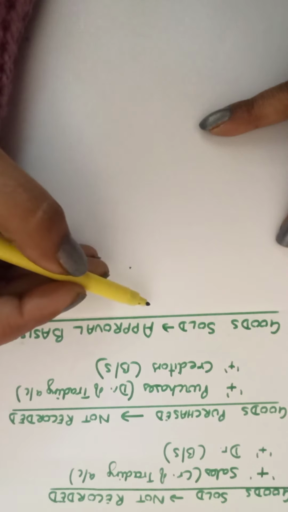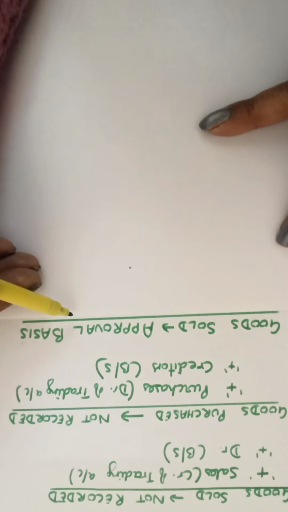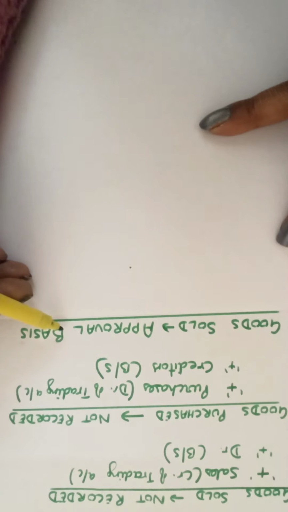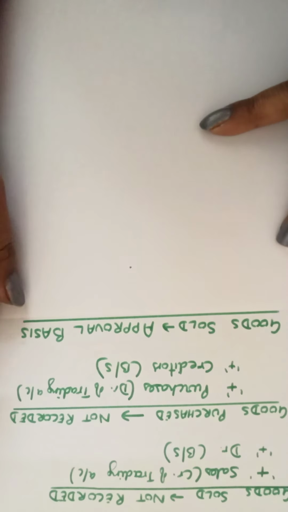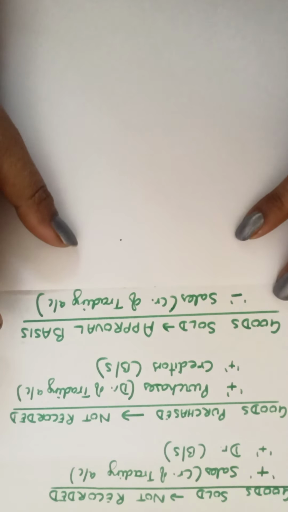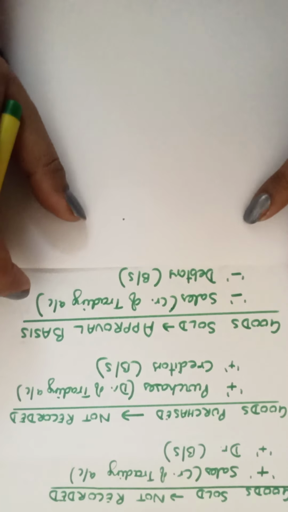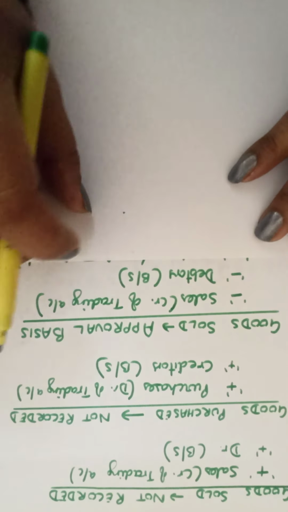So we consider these transactions as goods that have been sold, but they have been sold on approval basis. Approval can be agreement or disagreement. In case the goods that have been sent are consented for, we will record that as sales.